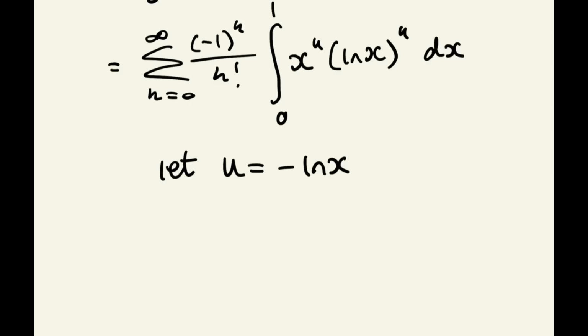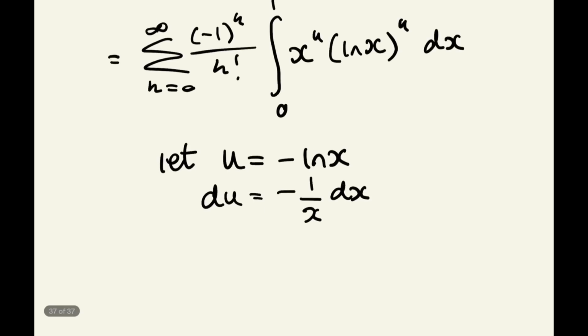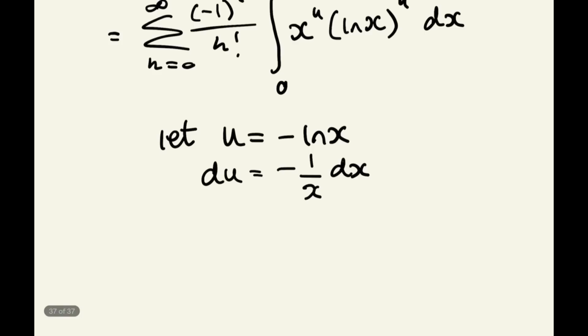So if we go ahead and differentiate this, we get that du equals negative 1 over x dx, and if we times it by x and that negative sign, we're going to get negative x du equals dx. And of course, well, what is negative x? Well, let's talk about that.